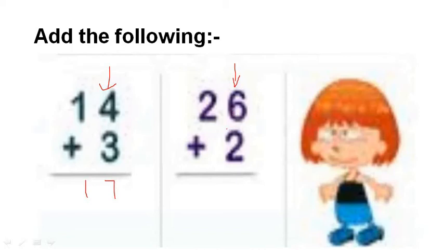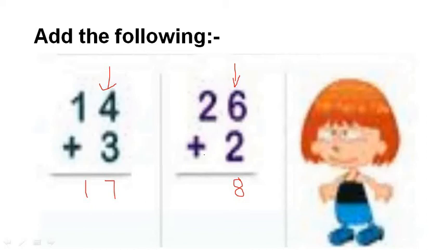So as I just told you, now count your 6 fingertips. 1, 2, 3, 4, 5, 6. Stop there. Now count 2 more. 1 and 2. Stop. Now count all that together. 1, 2, 3, 4, 5, 6, 7 and 8. You get number 8.